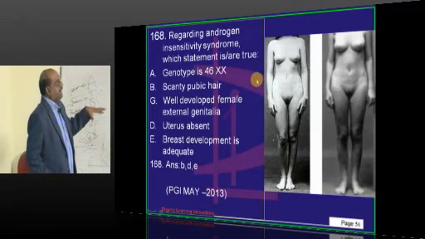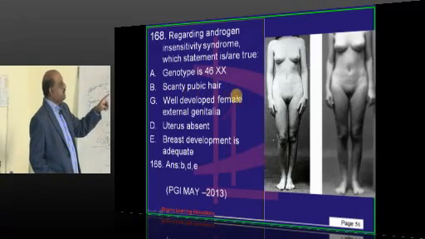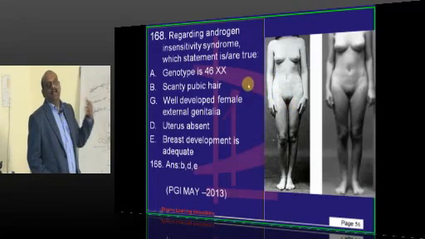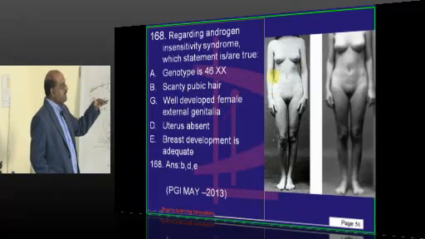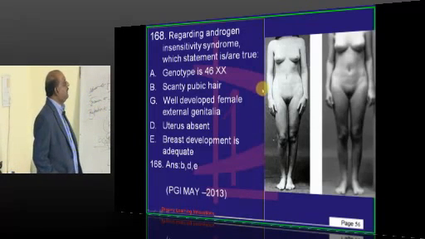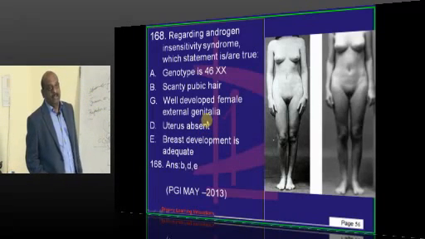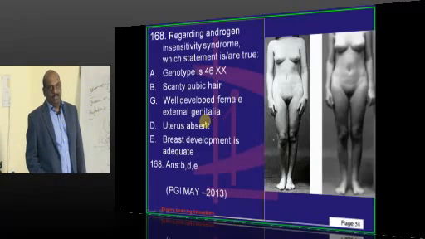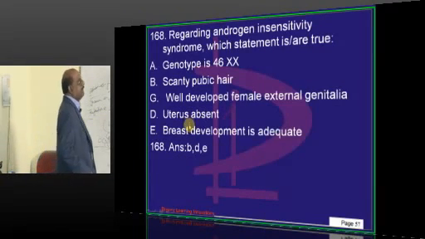So that's the reason the genotype is 46 XY, and there is a scanty pubic hair because testosterone is important for pubic, inguinal and axillary hair. Then they have female breast development, but not a female external genitalia. External genitalia are not well developed. They have a blind ending pouch like vagina. That's the only thing they are mistaken for females. Then doctor,